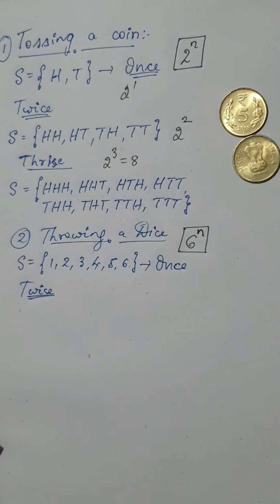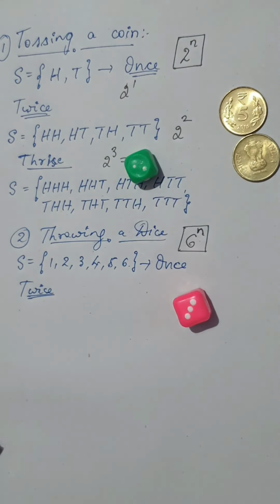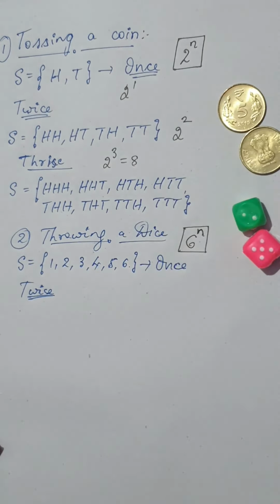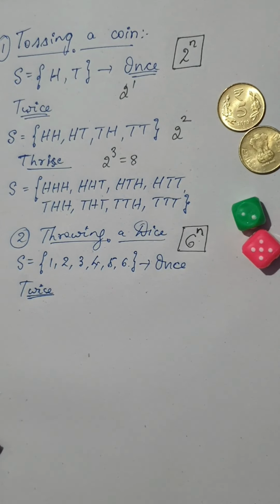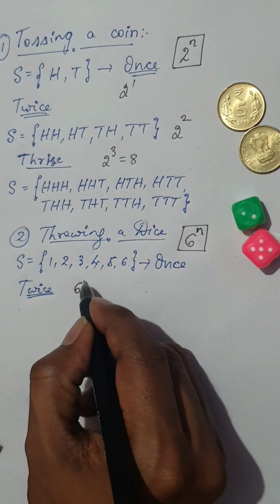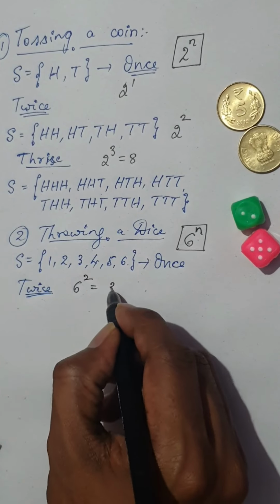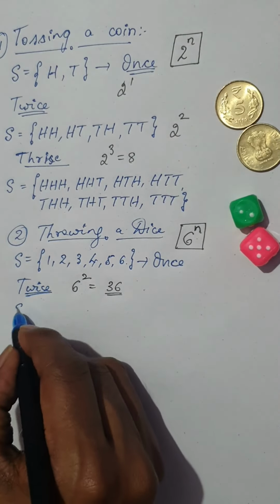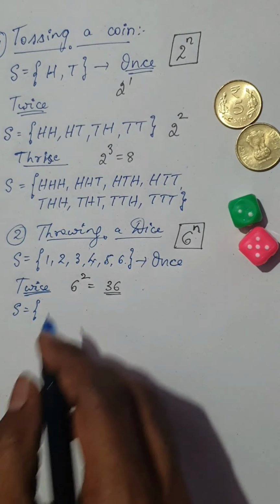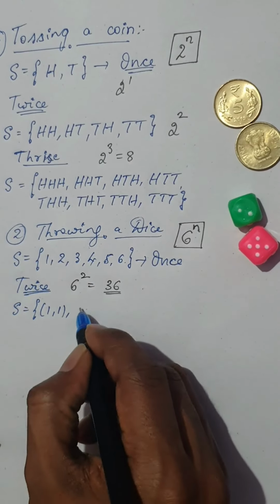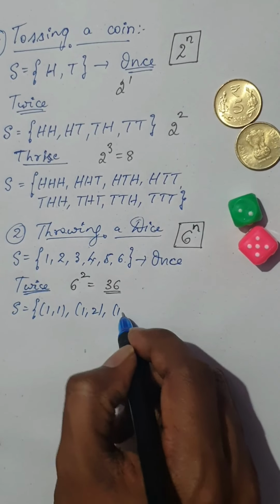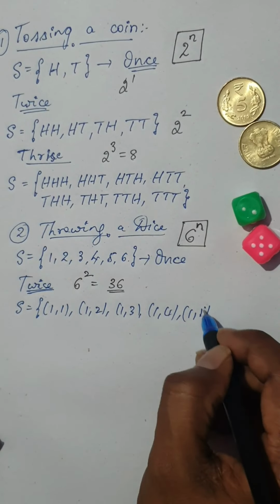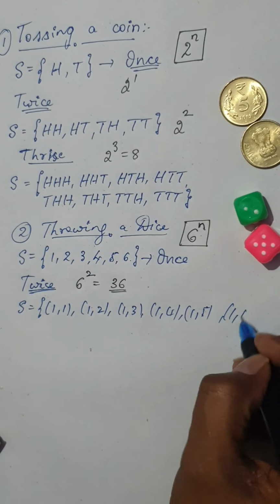In case you are throwing two dice at a time, say I got 2 and 3, what are all the possible outcomes you get? As I told you, when you're throwing a die twice, you get 6 power 2, that is nothing but 36 possible outcomes. I'll just give you a small hint because you already know it. It would be 1 1, 1 2, 1 3, 1 4, 1 5, and 1 6.